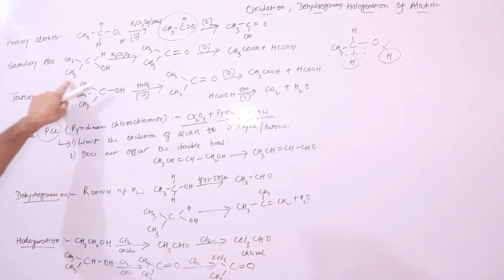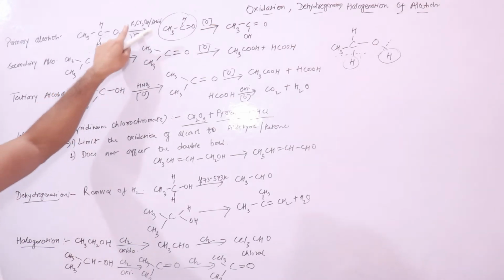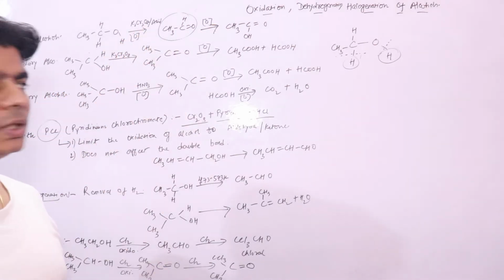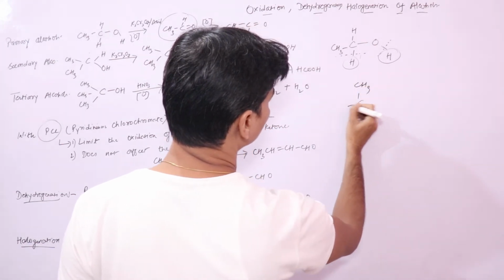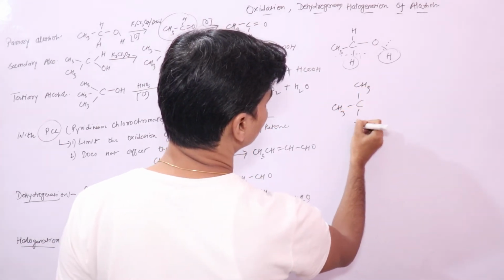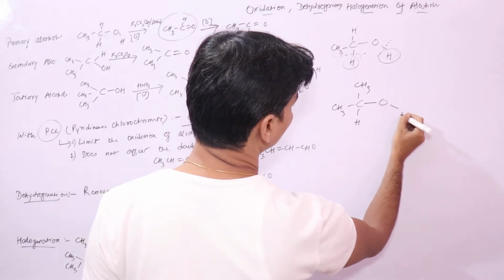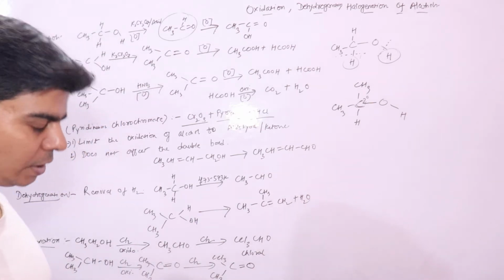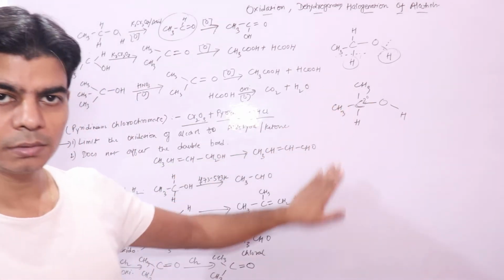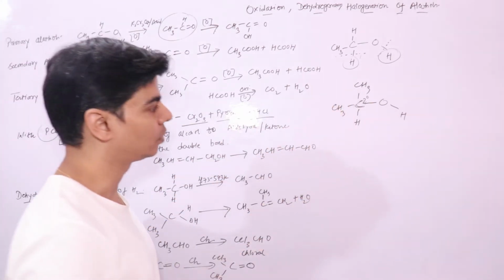Secondary alcohols will oxidize in presence of acidified potassium dichromate to give you ketone. This is your secondary alcohol, because it contains a secondary carbon atom, a 2-degree carbon atom, which is directly connected to two other carbon atoms. So we call it a secondary alcohol.